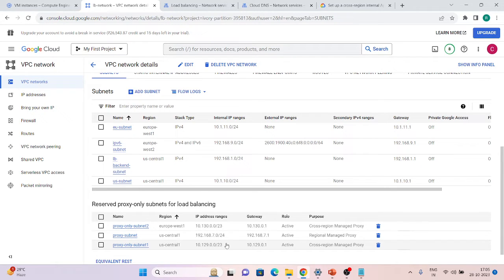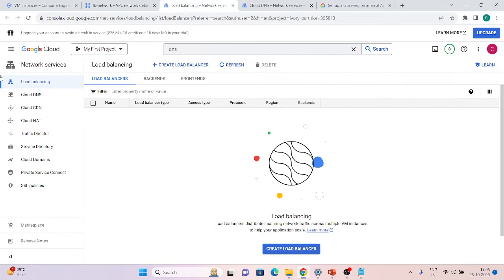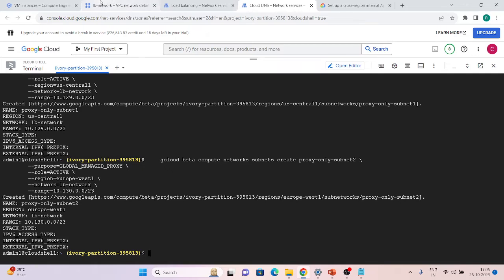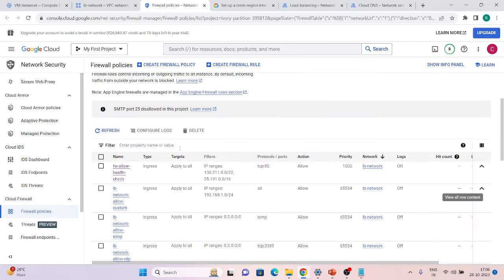We have two options: we can use the network tag, or we can just apply to all the instances. So I'm just going to apply to all the instances as of now. But you can use network tag if you want to. Because it is a demo, I'm just going with all the instances only. Let's create that firewall rule then. For the health check rule I already have one. If you don't have, you can just create it.